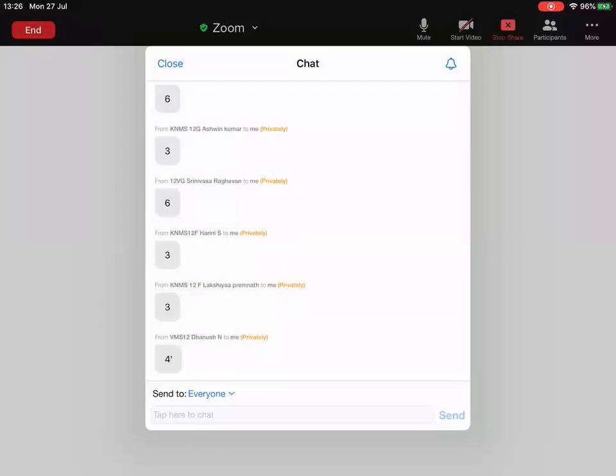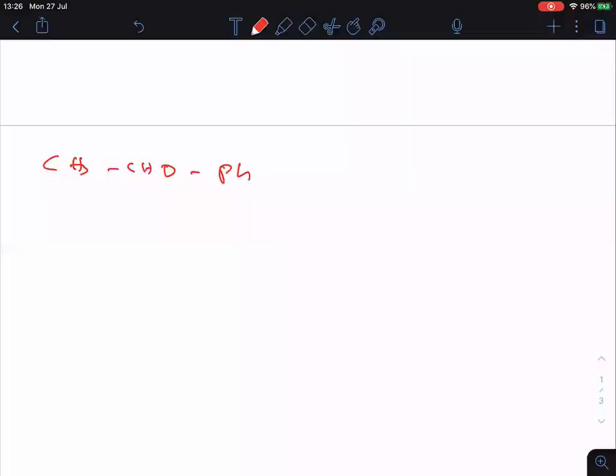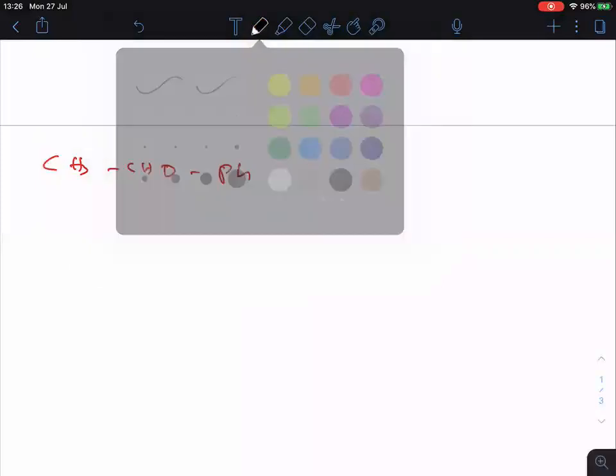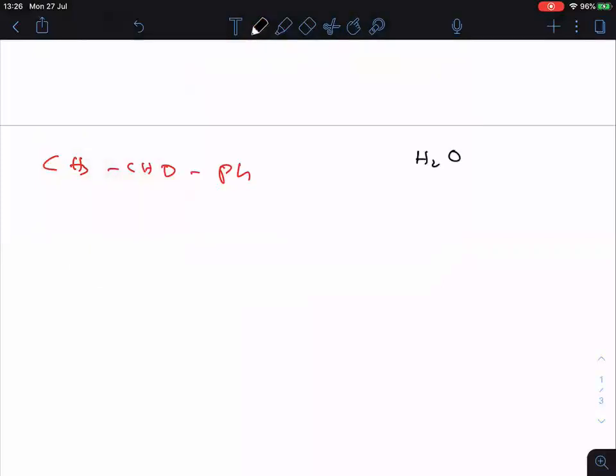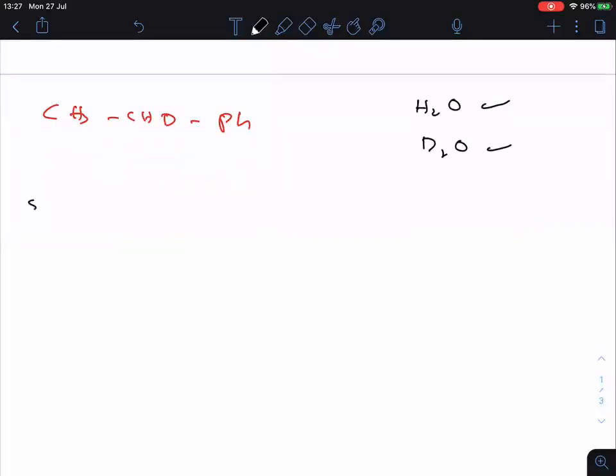Let me solve this question. Before going to solve it, one important note: whenever hydrolysis is required, do reaction with water. Whenever deuterolysis is required, do reaction with D2O. H2O and D2O are both the same, only the isotopes are different. Anyway, now let me give the solution for this question.